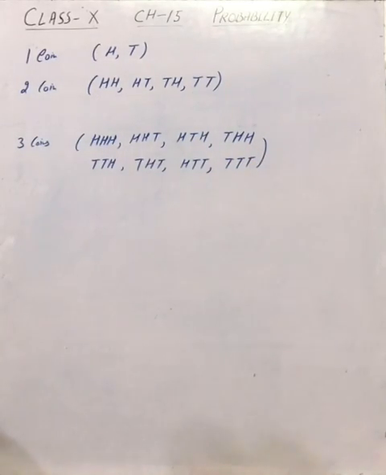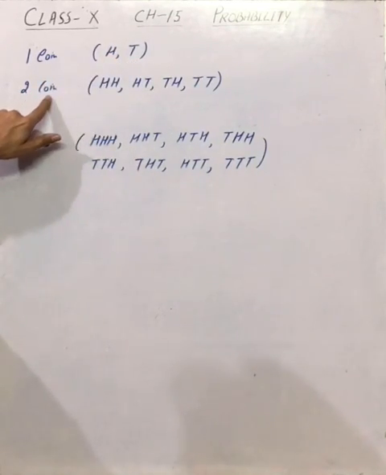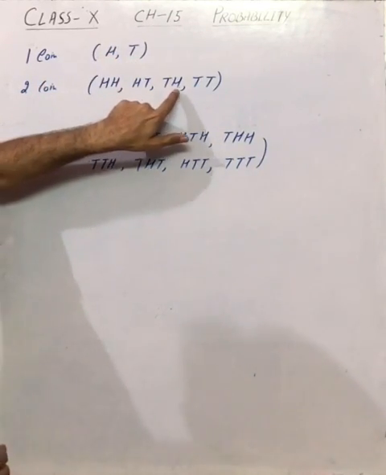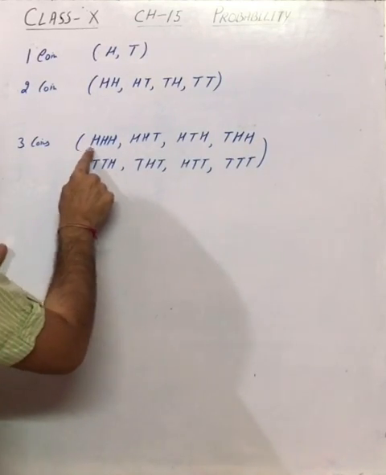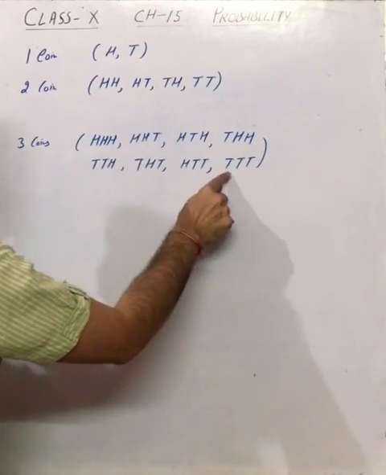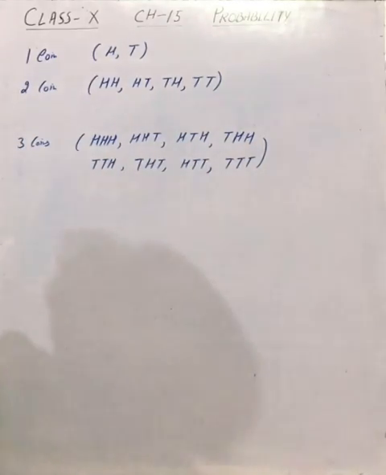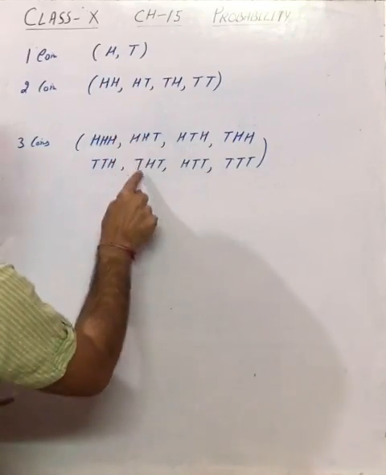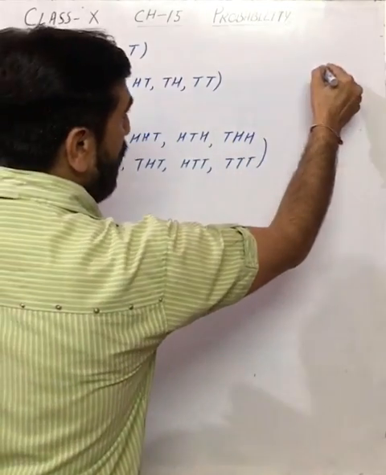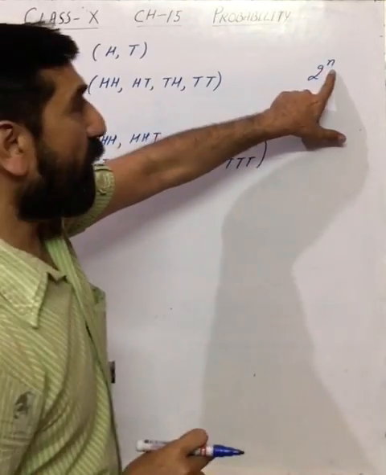So if you see clearly, if we throw one coin, it may come up with head or tail. If we throw two coins, head head, head tail, tail head or tail tail. And if you throw three coins at a time, it may come up with three heads or three tails, two heads, one tail, or two tails, one head. So the number of outcomes here are 2, here 4 and here 8. You can remember this formula: 2 raised to power n. n means the number of coins you are throwing.